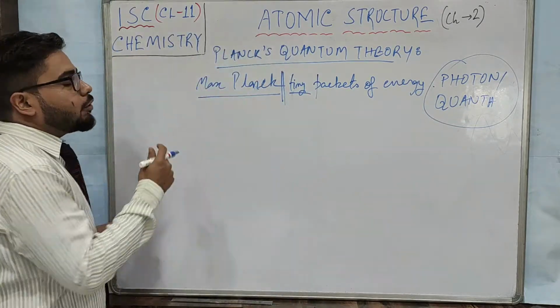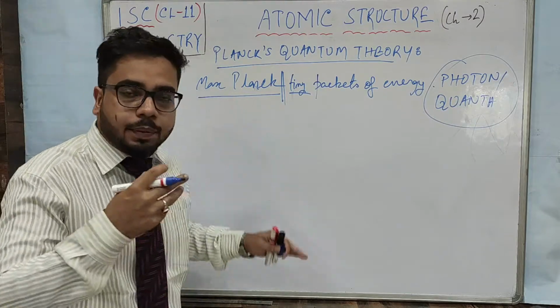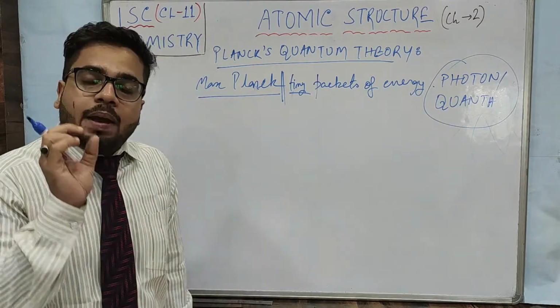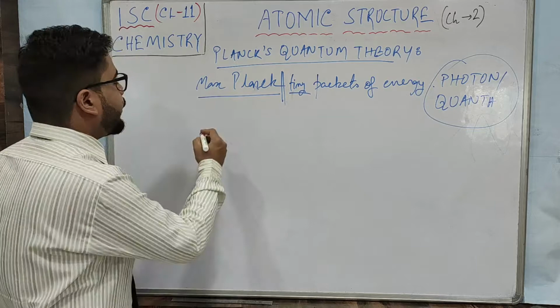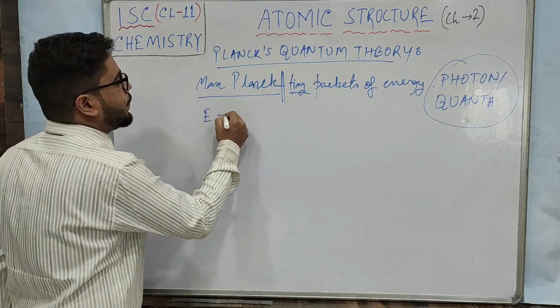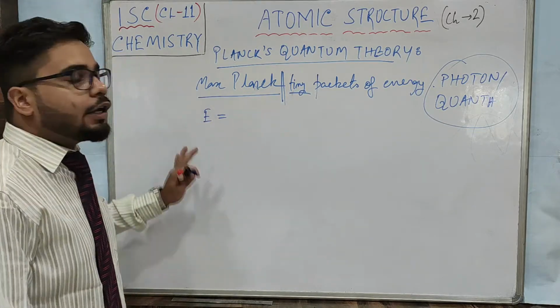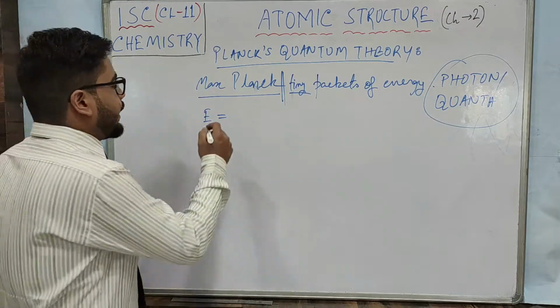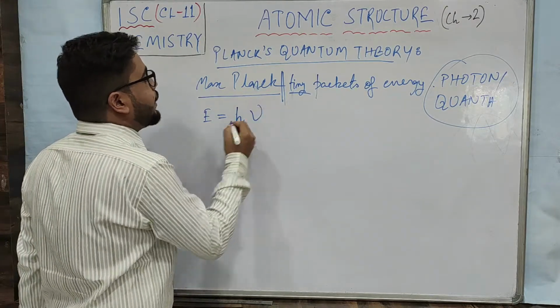As waves come out, Planck said more: waves come out with some specific amount of energy. Suppose I write that specific amount of energy as E. So Planck said E equals h nu.